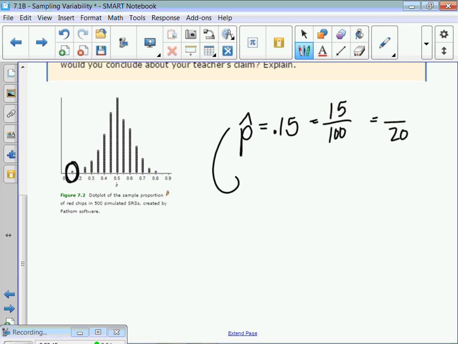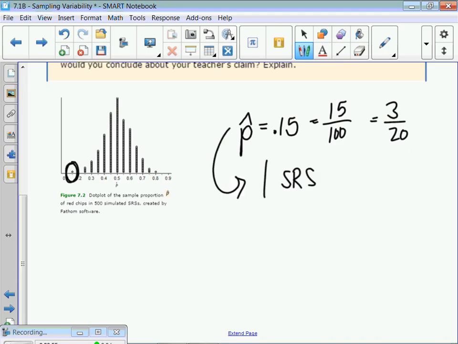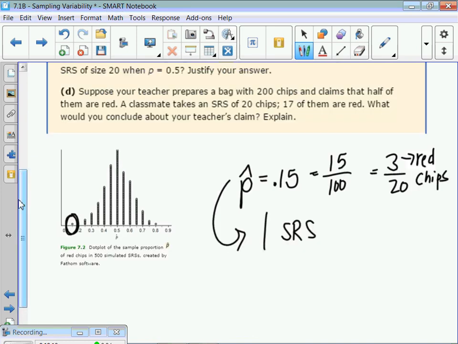This counts as one simple random sample of 20 chips, and if we converted this, that would be 3 out of 20 that we got as red. So one person drew 20 chips. They got 3 out of that were red. That's the same as 0.15, and you plot your dot on the dot chart. Okay, it's one simple random sample of 20. All right, so each of these represents that proportion that somebody got.